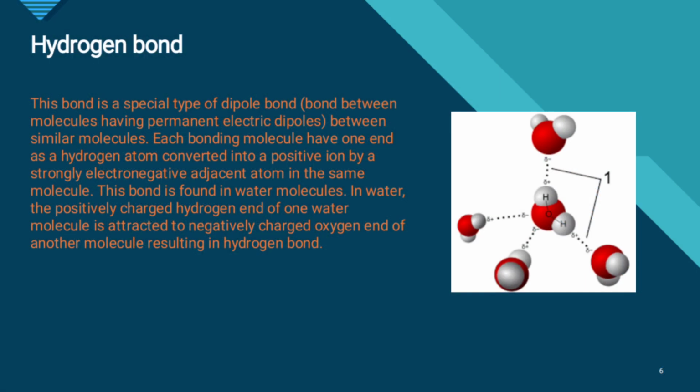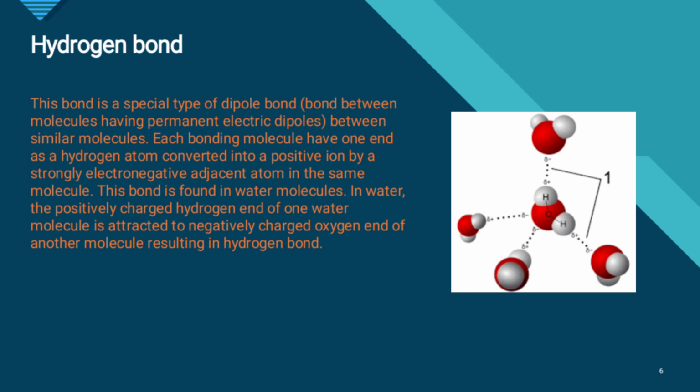Secondary bonds. Secondary bonds are intermolecular bonds and they are classified into two types: hydrogen and van der Waals bonds. Hydrogen bond. This bond is a special type of dipole bond. Bond between molecules having permanent electric dipoles between similar molecules.